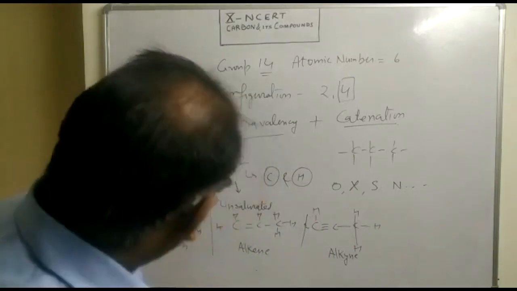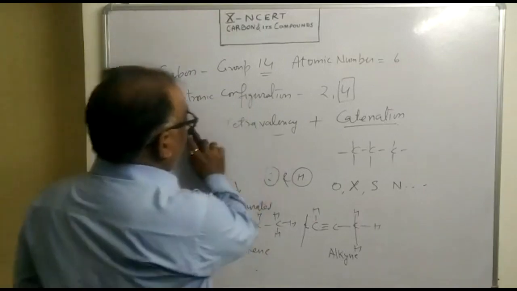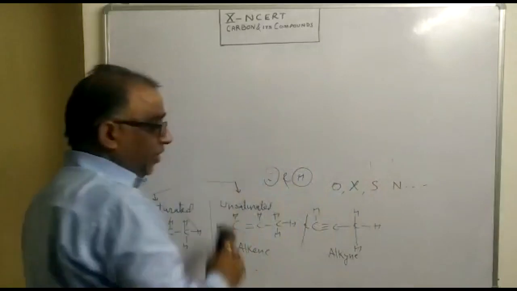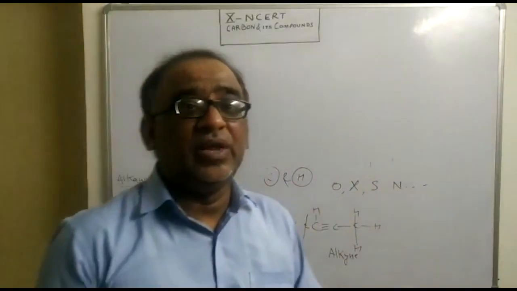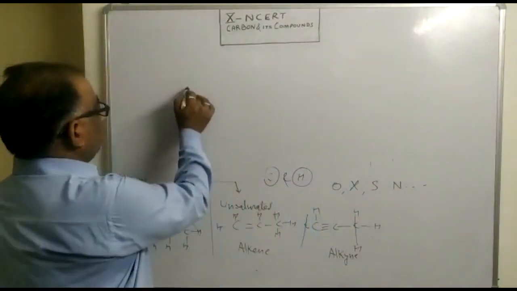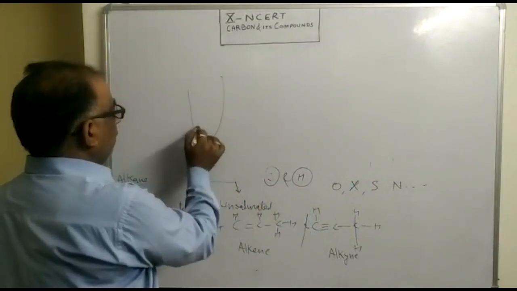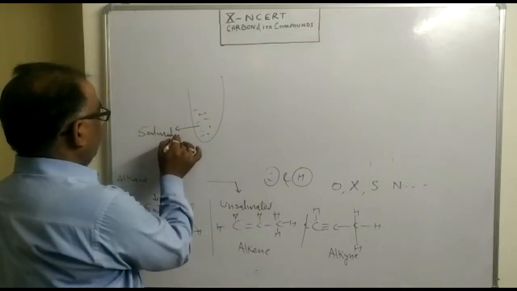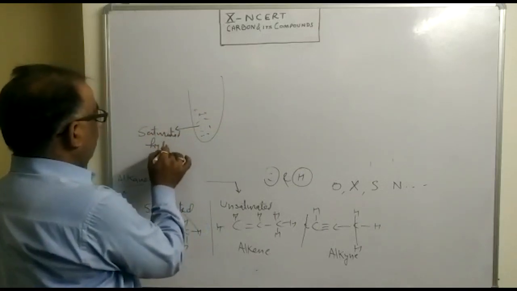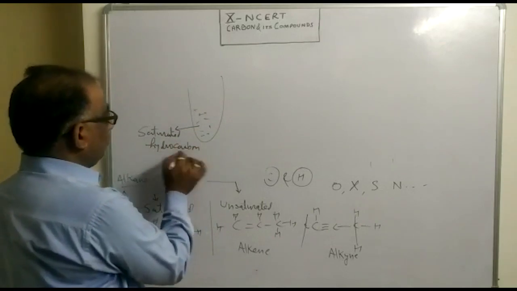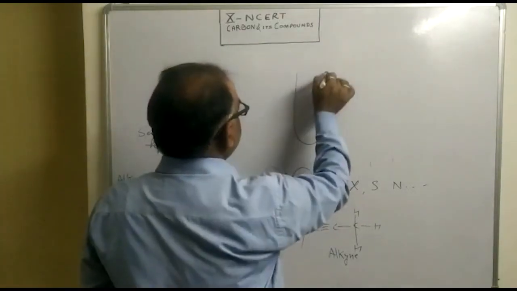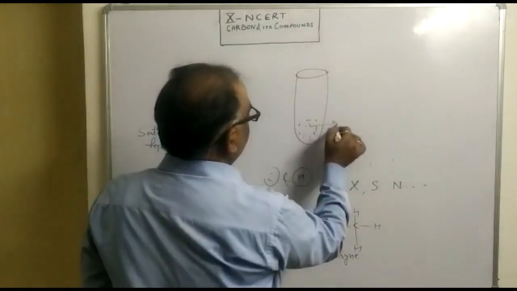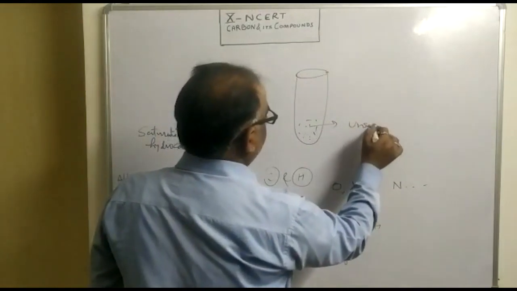Now, how to identify or differentiate the saturated and unsaturated hydrocarbons? Suppose we have been given two test tubes. One test tube contains saturated hydrocarbon, and another test tube contains unsaturated hydrocarbon.